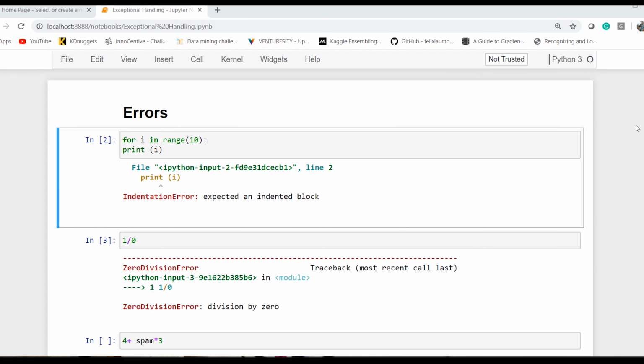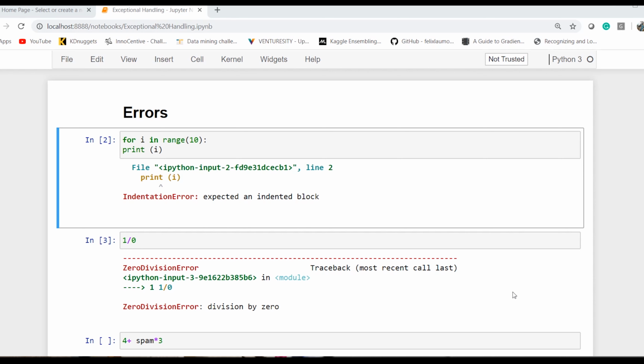When we talk about exceptions, errors detected during execution are called exceptions and are not unconditionally fatal for the program. Most exceptions are not handled by programs, however, and result in error messages being shown. Exceptions come in different types and the type is printed as part of the message.